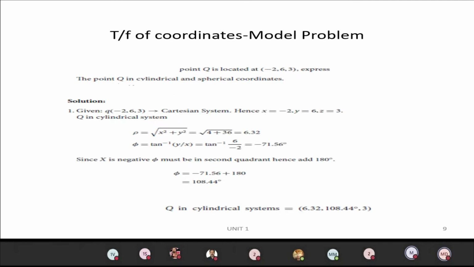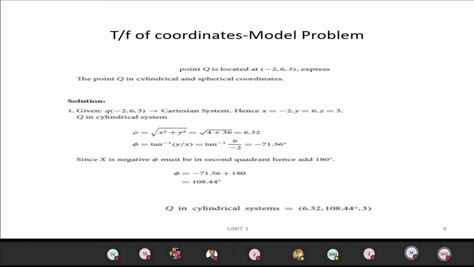Similarly, here is another model problem relating to the transformation of coordinates. The point Q is located at -2, 6, 3. We have to represent the point in cylindrical and spherical coordinates. So x equal to -2, y equal to 6, and z equal to 3. In the cylindrical system we have to find rho, phi and z.